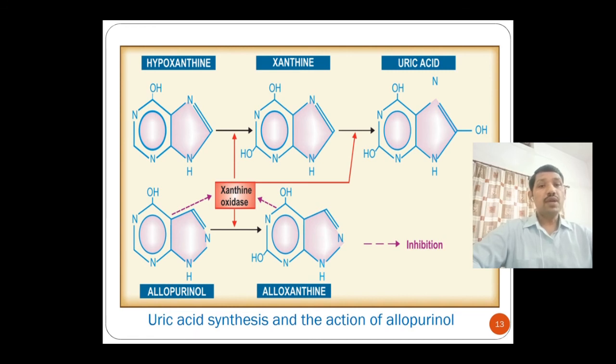Apart from allopurinol, its metabolite alloxanthine also acts on the xanthine oxidase.